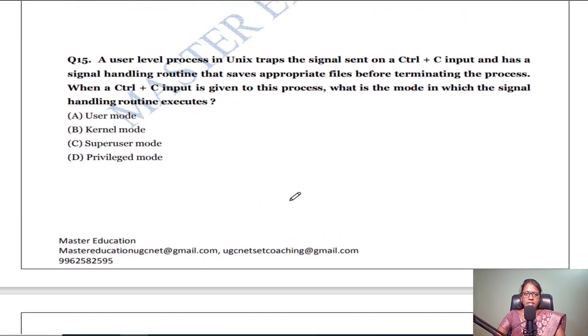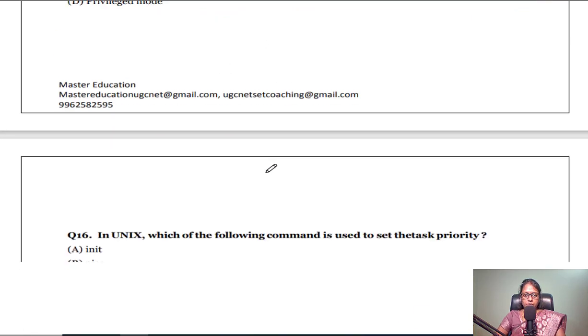The next question: a user level process in Unix traps the signal sent on a Control+C input and has a signal handling routine that saves appropriate files before terminating the process. When a Control+C input is given to this process, what is the mode in which the signal handling routine executes? So when you press Control+C, the kernel mode will be executed. There are 4 modes: user mode, kernel mode, supervised mode and privileged mode. So kernel mode will be executed by this command.